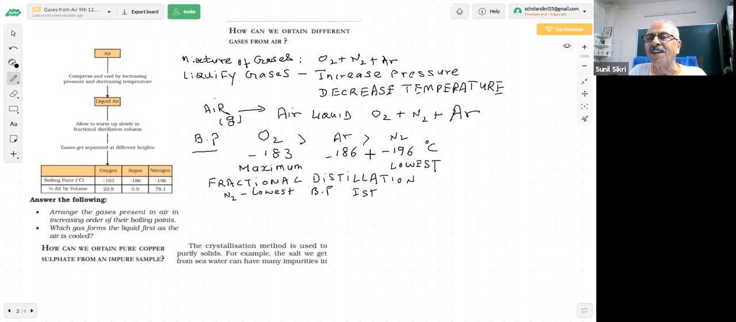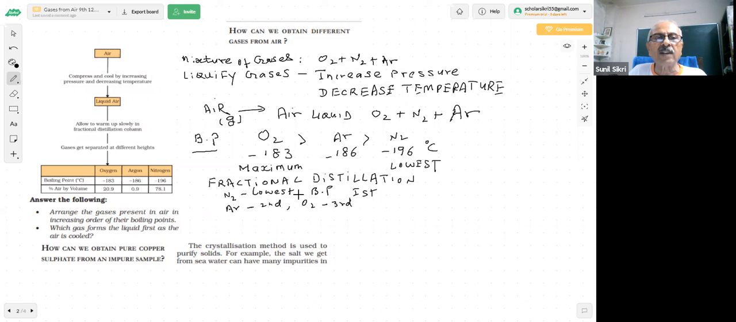You are aware of the liquid nitrogen which has been used in parties by ice cream parlors, and you enjoyed it because that ice cream is so cold, and the white vapors, white fumes which you see are the nitrogen gas. It becomes gas from liquid when it comes into the atmosphere. So first to come in the fractional distillation column will be nitrogen, then argon second, and oxygen will be the third.